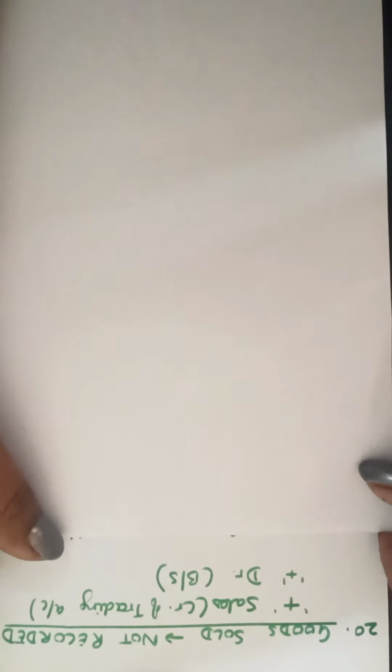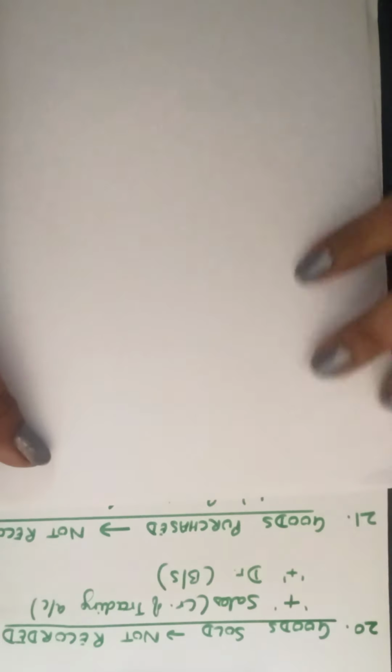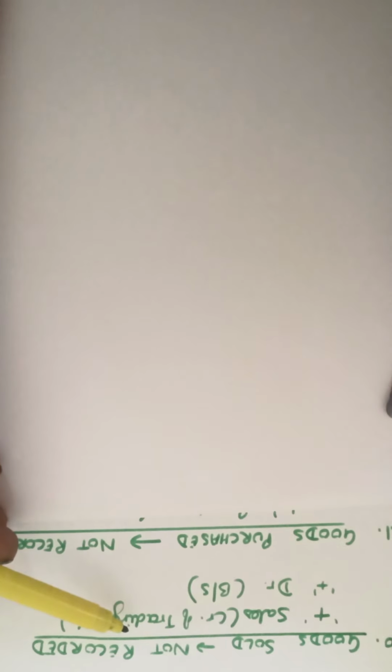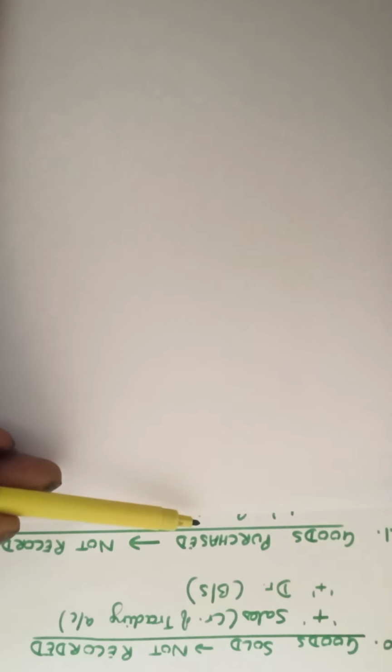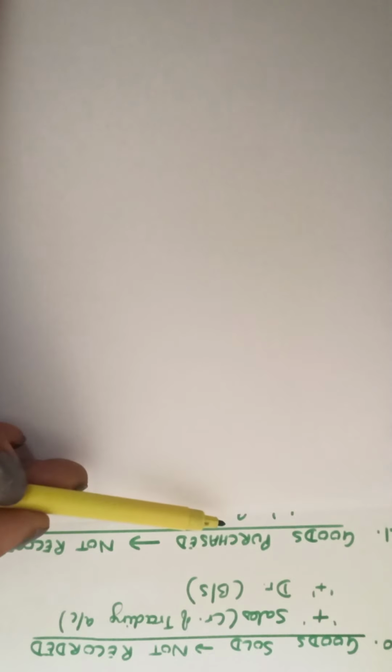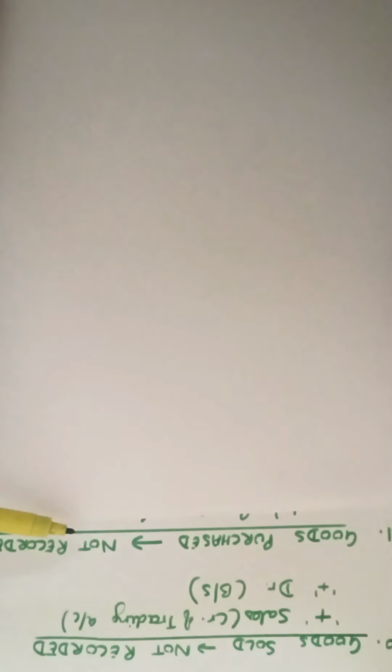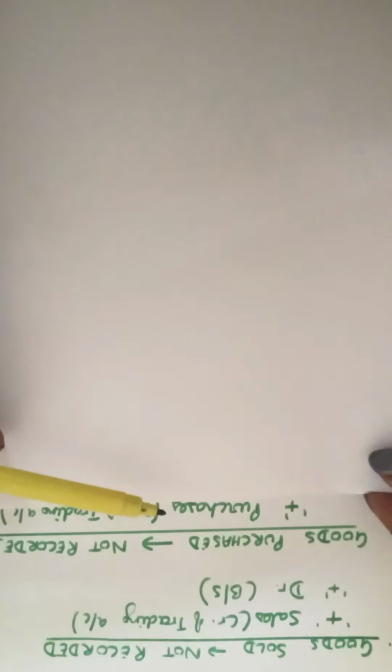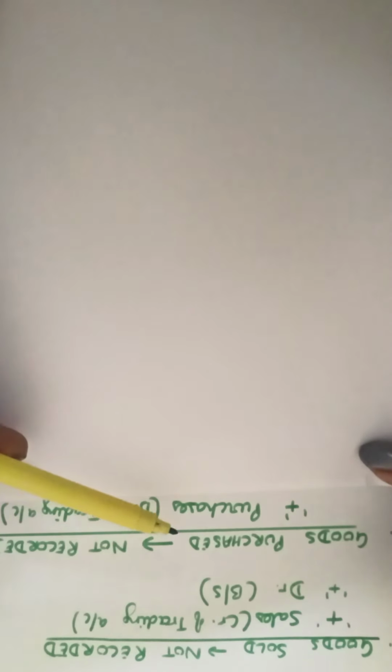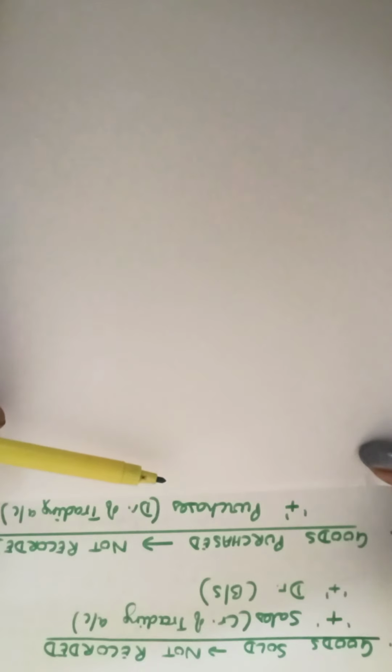Next adjustment, again regarding the goods. Here just a reverse of this. Here we omitted to record the purchases. Goods have been purchased but not recorded. Goods have been purchased but we forgot to record. Human error, doesn't matter, we'll record. Goods have been purchased but cash has not been paid against them.